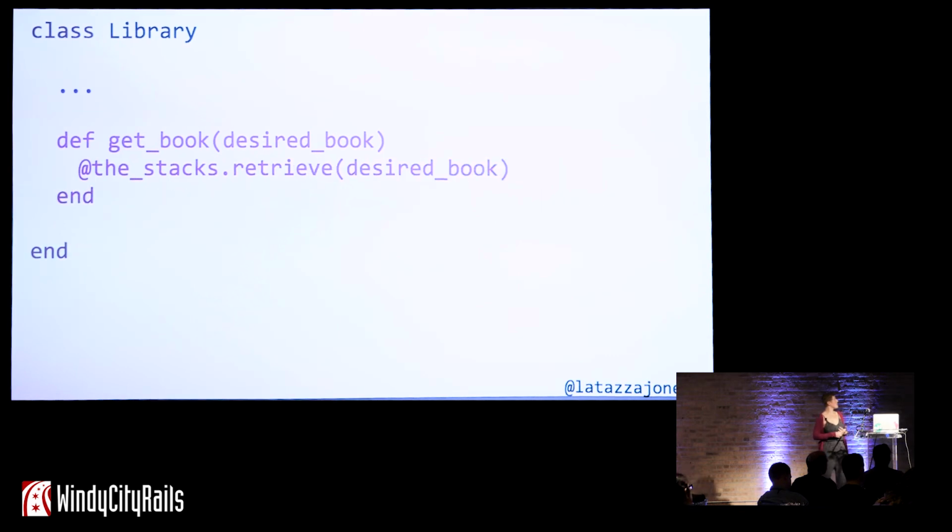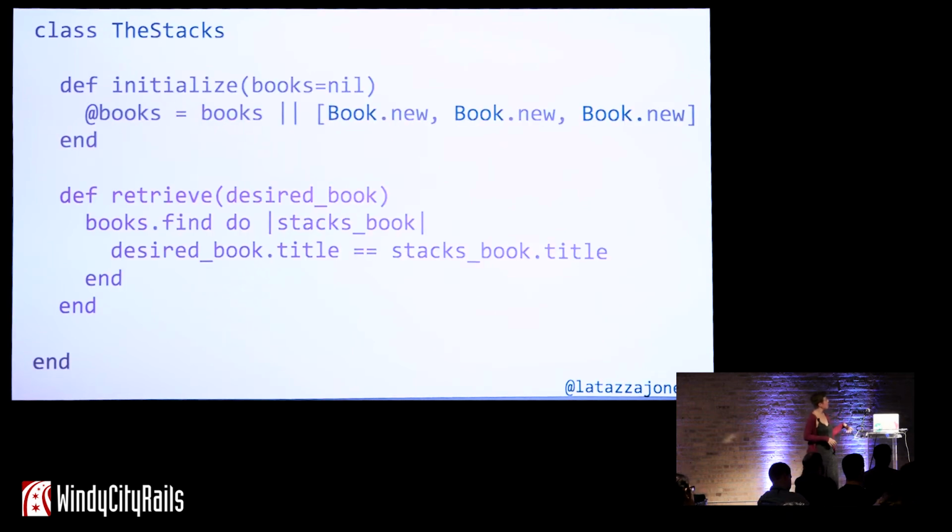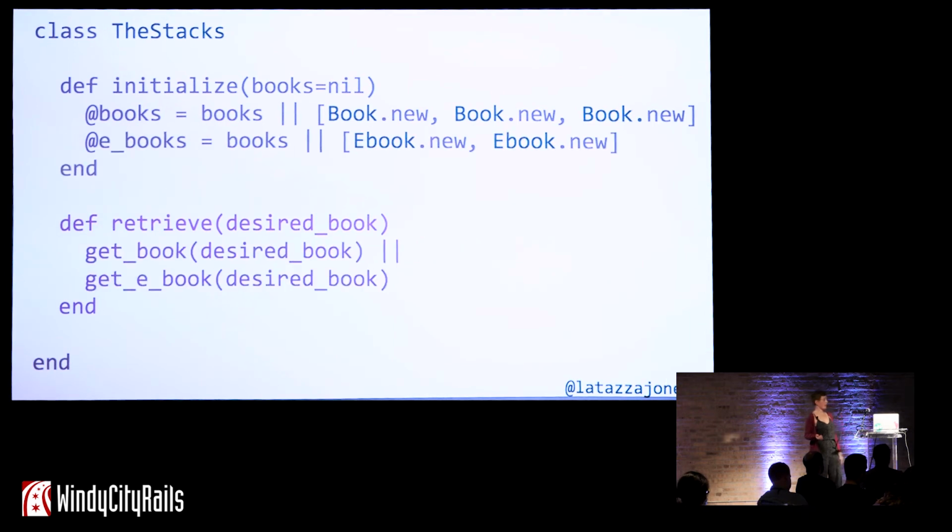So we could do something like this. The stacks.retrieve, fine. And now we can tuck all that logic into this retrieve method. That looping can happen there. Even the knowledge that the stacks has this array of dependencies is tucked into our stacks class. And where this really shines is when they decide to add ebooks to our library.